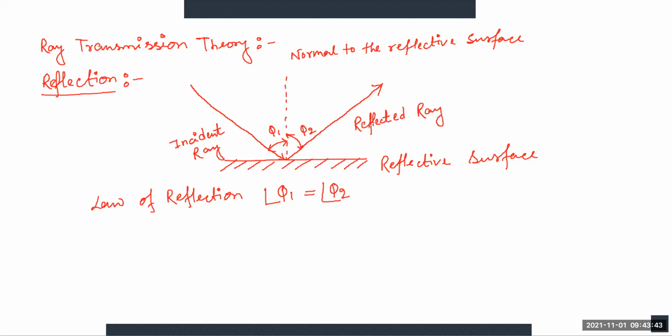Okay, so next is refraction. What is refraction? Can you tell me what is refraction? Light passes from one medium to another medium. Tell me again. So when light passes from one medium to another medium, what happens? Then sin i by sin r.